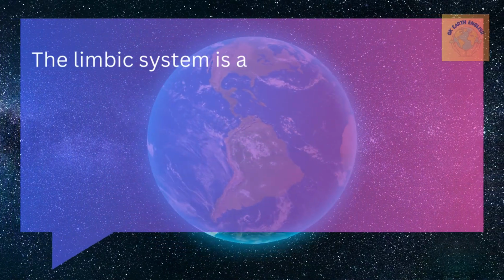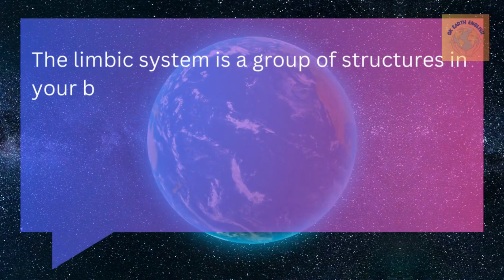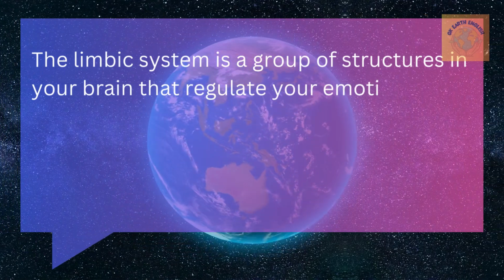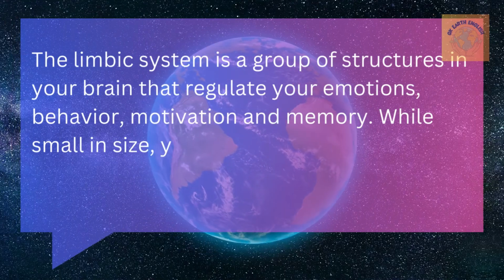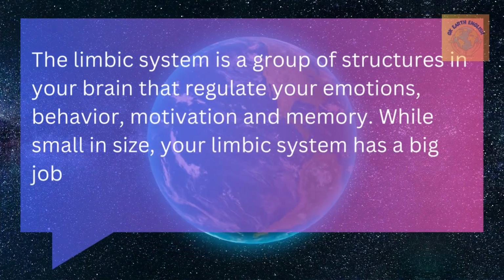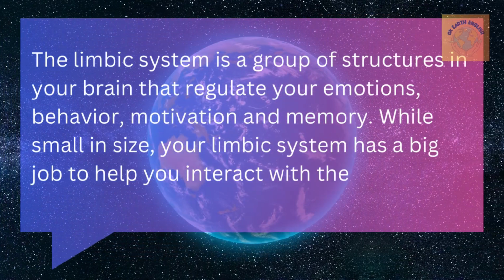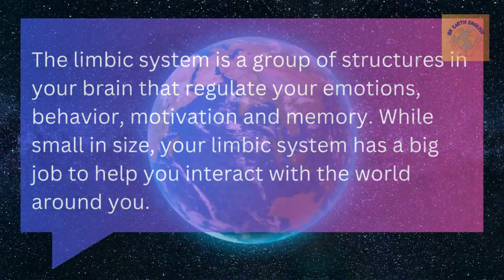The limbic system is a group of structures in your brain that regulate your emotions, behavior, motivation, and memory. While small in size, your limbic system has a big job to help you interact with the world around you.